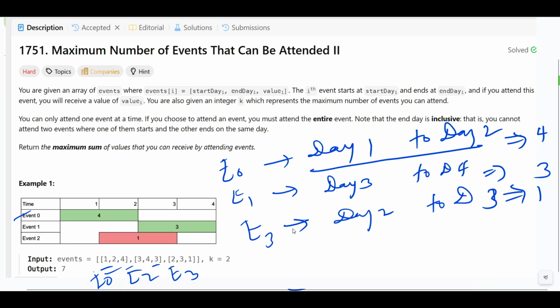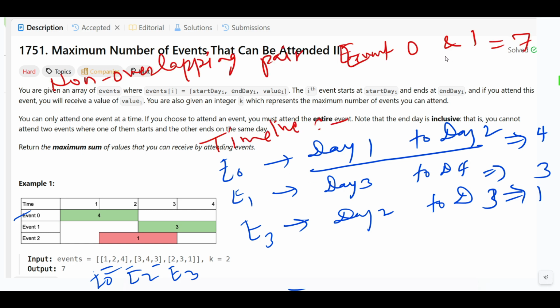Now understand the non-overlapping pairs. Let's suppose this is the timeline we have. 4 plus 3 is 7. If we see event 0 and event 1 and do the sum, we get the value 7.